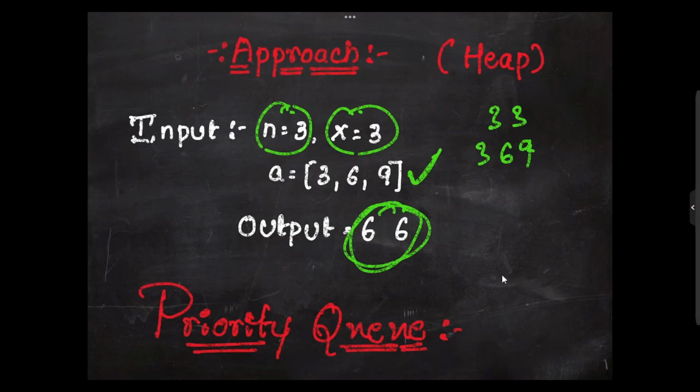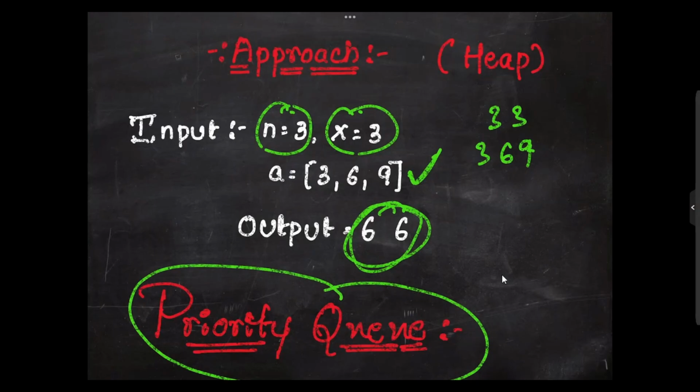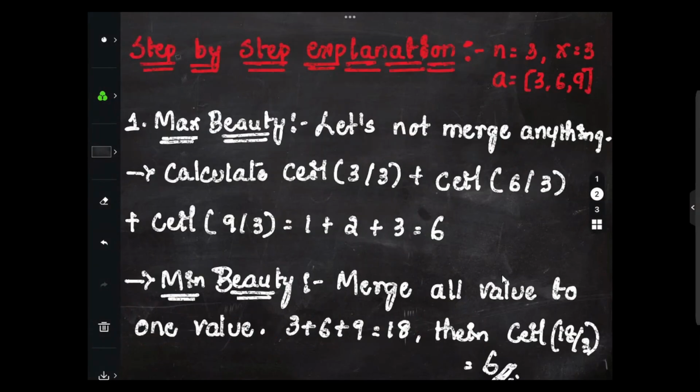So first thing that we need to keep in mind here is we will be going with the priority queue approach along with the prefix sum. Priority queue along with the prefix sum. Just keep this in mind, right? So let's move on with a step-by-step explanation. We have n equals 3, x equals 3, and a equals 3, 6, 9.